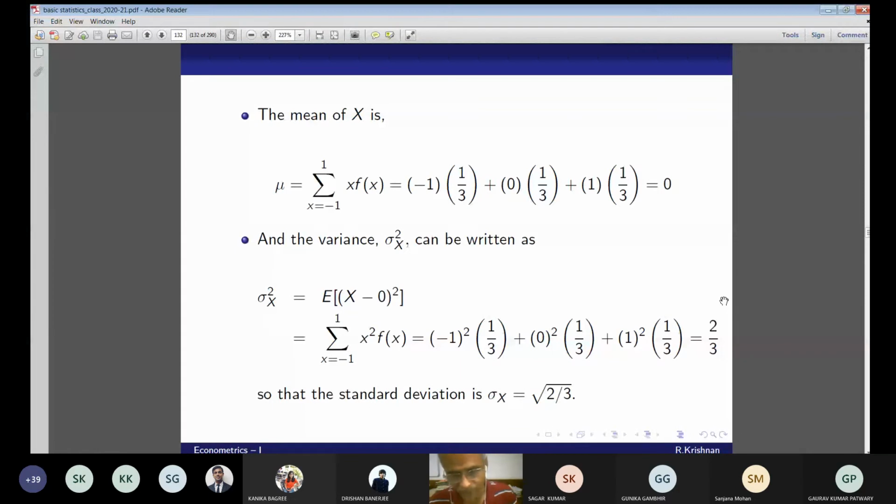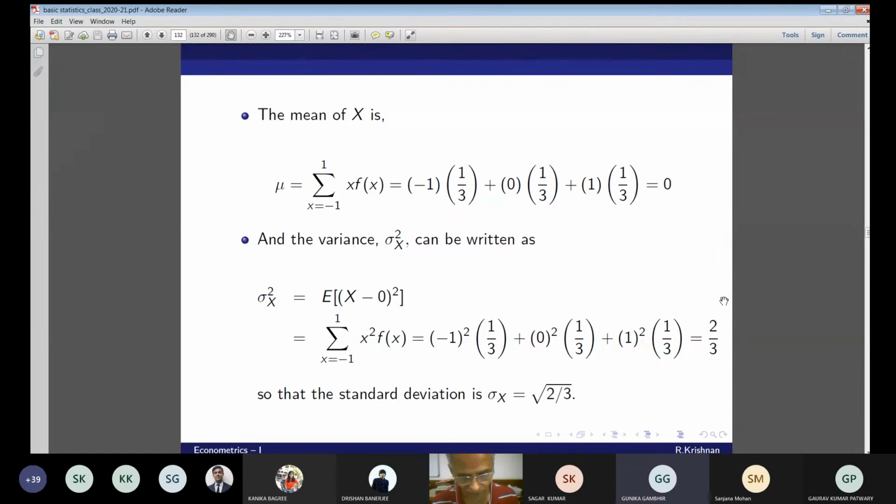Now let me ask a general question. Suppose X is a random variable. I add or subtract a constant from that random variable. Will the variance be the same or different? Same, it will remain the same.